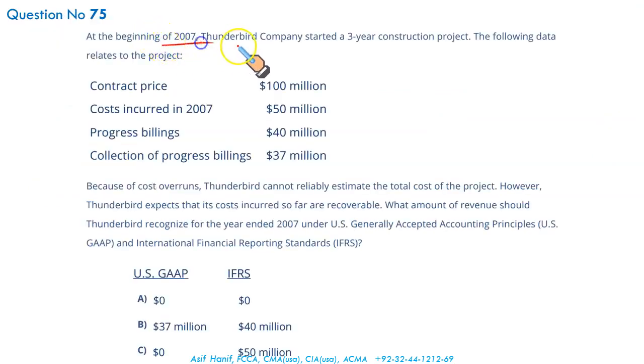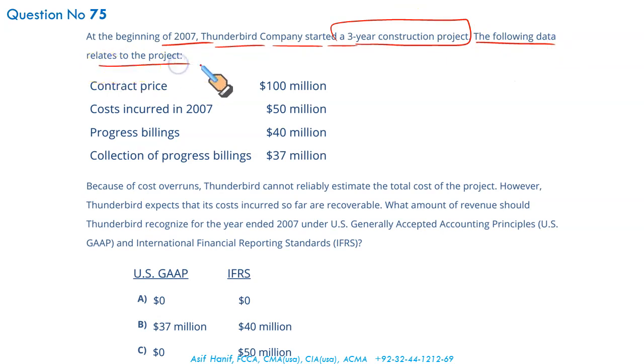At the beginning of 2007, Thunderbird Company started a 3-year construction project. The following data relates to the project: contract price, costs incurred so far, progress billing billed to the customer, and collection of progress billings. Out of the 40 billed, we received 37 million. 3 is due.